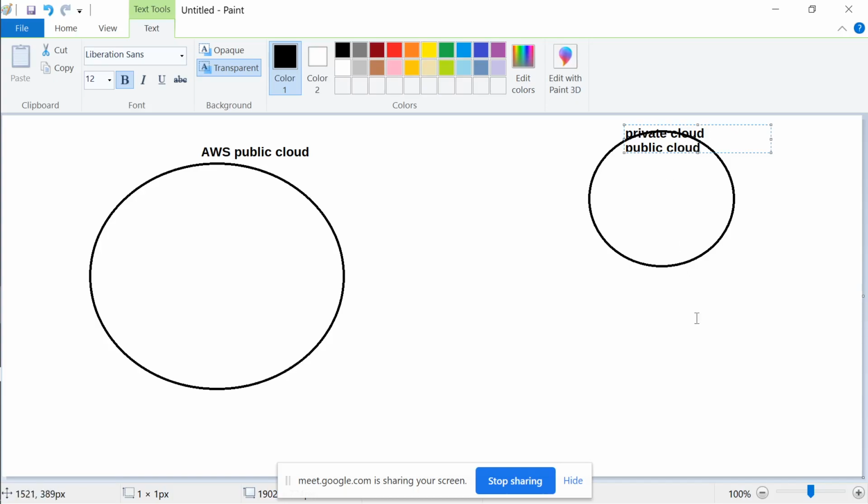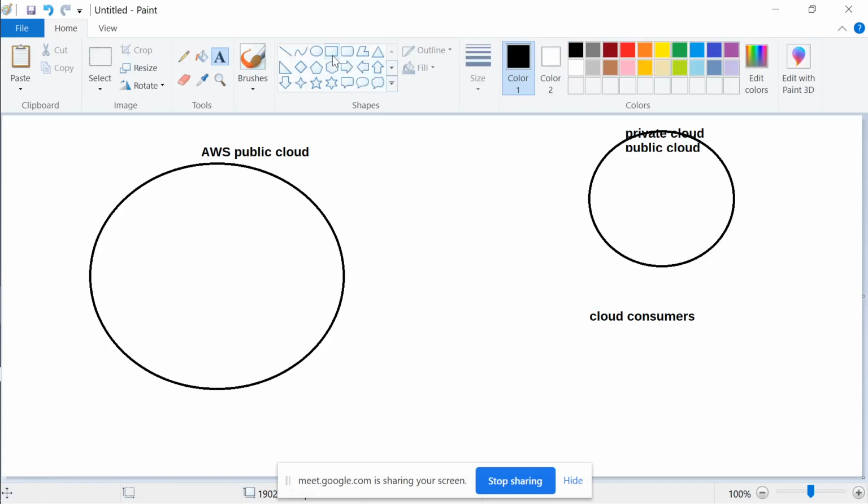And then we have cloud consumers over here. Some people have desktops, a series of desktops. Some people have mobiles, and there are all kinds of varieties of devices with the cloud consumers, which are used to connect to the cloud.